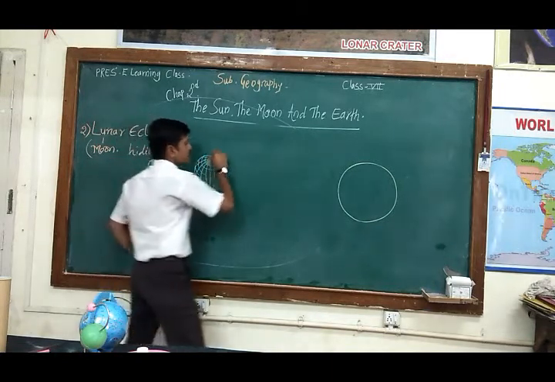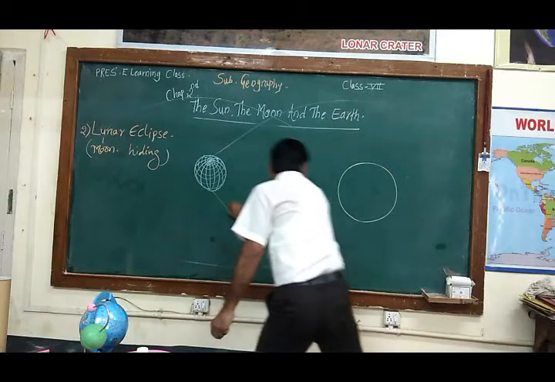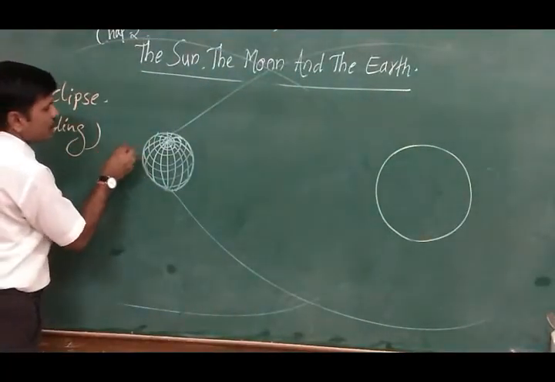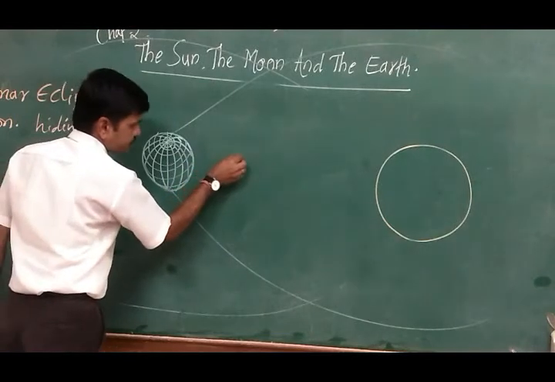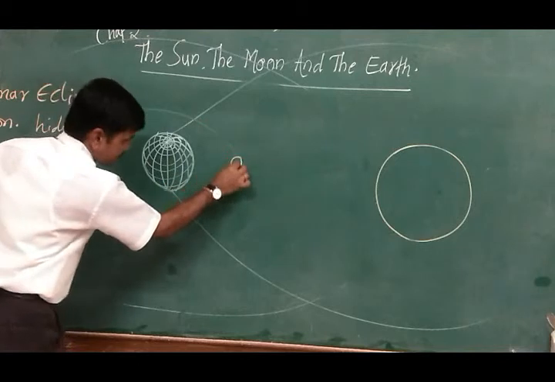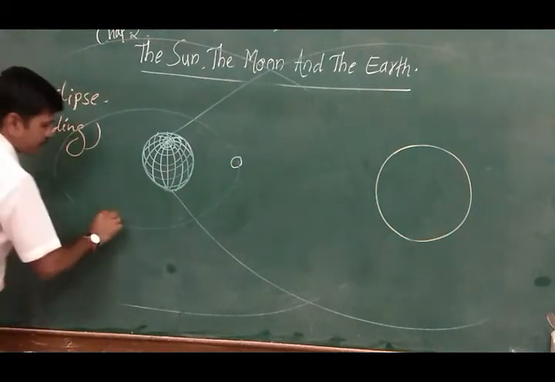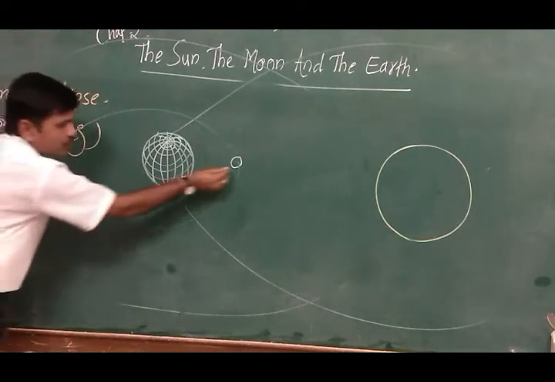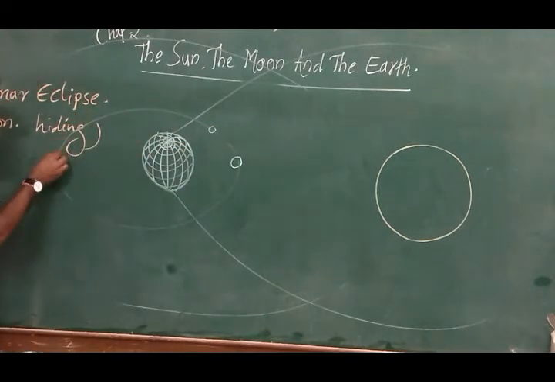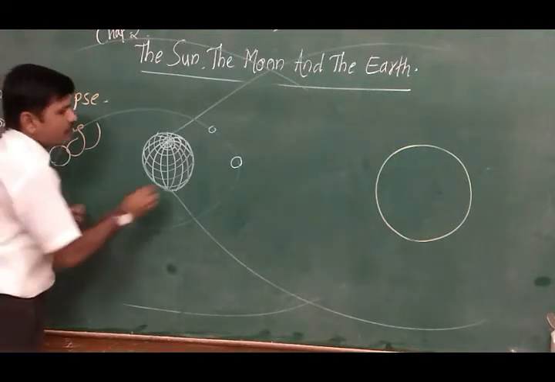As we know, the earth is rotating around the sun, and the moon is also rotating around the earth. It is also in an elliptical shape. When the moon is rotating, sometimes the moon is here, sometimes here. Suppose when the moon comes here, at that time we are living here.